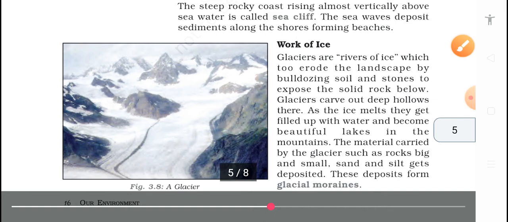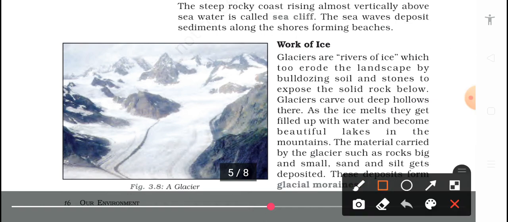So now we will talk about the work of ice. So what is the work of ice? This is known as a glacier, and we also call it a river of ice. It erodes the landscape by bulldozing soil and stone to expose the solid rock below. Glaciers carve out deep hollows there.